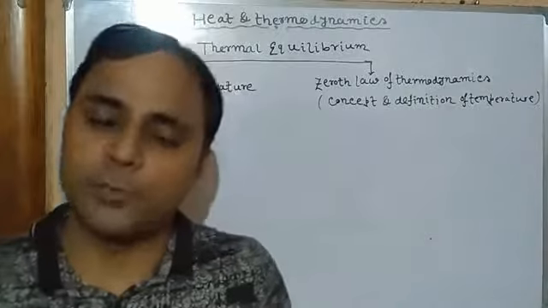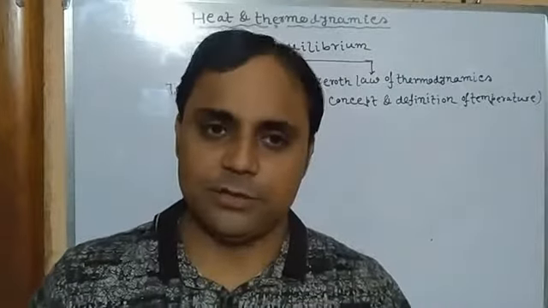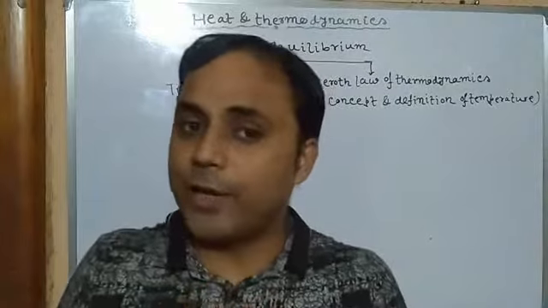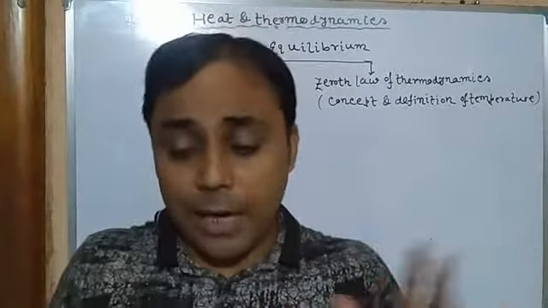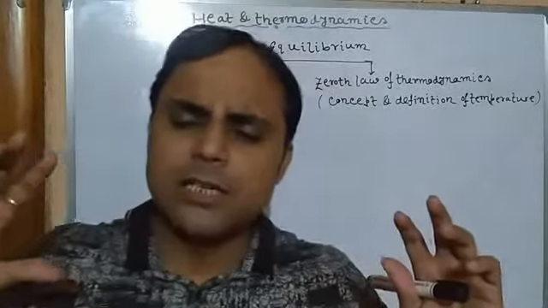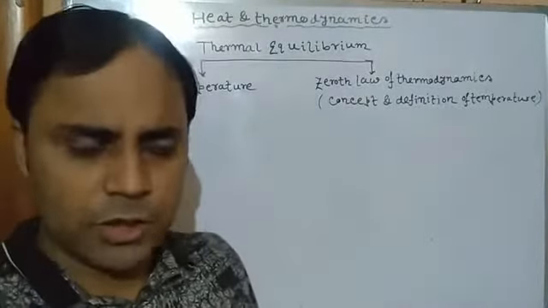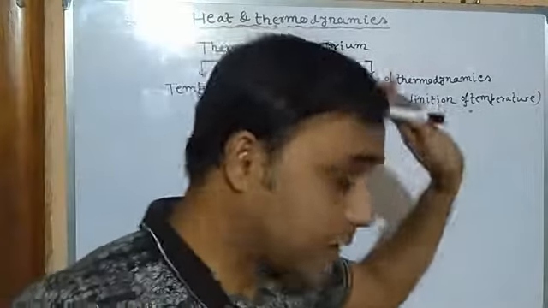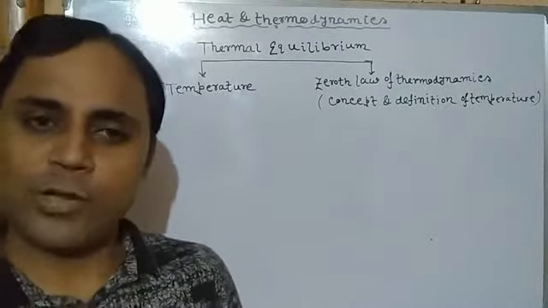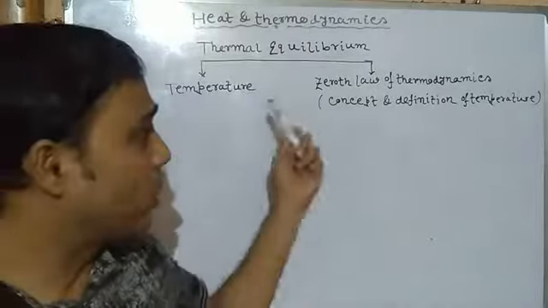So what to do? How to solve this problem? In that case, we need a measuring method through which we can easily determine or evaluate the thermal state of two bodies accurately, and which will be totally independent of any person, any place and environment. Based on this goal, the results of so many experiments and experiences are generally expressed in the form of a law, which is called the zeroth law of thermodynamics. Strange name, isn't it? Zeroth law. Okay, we will discuss it later. So this is the zeroth law of thermodynamics.